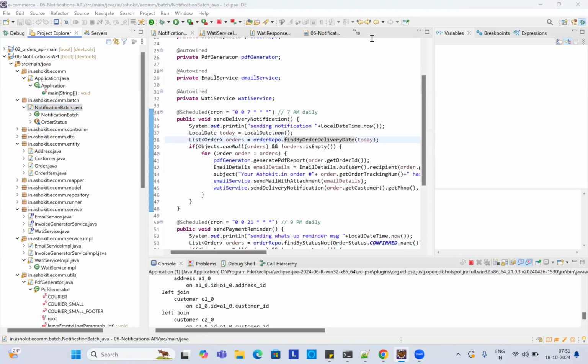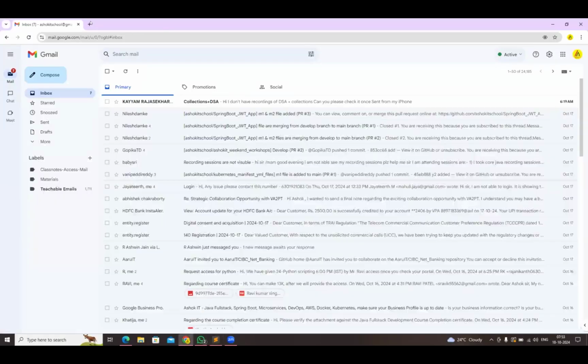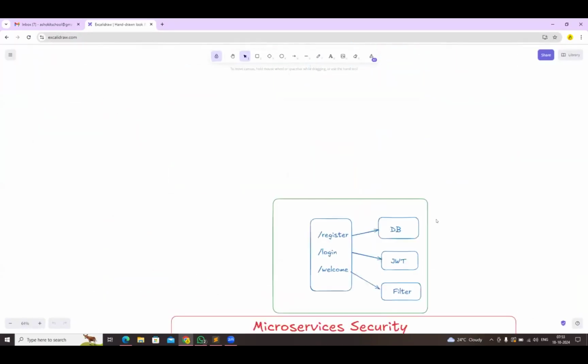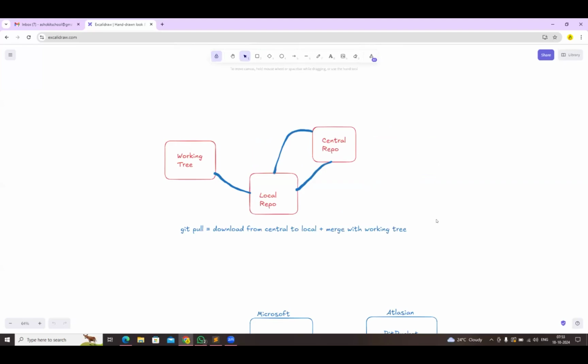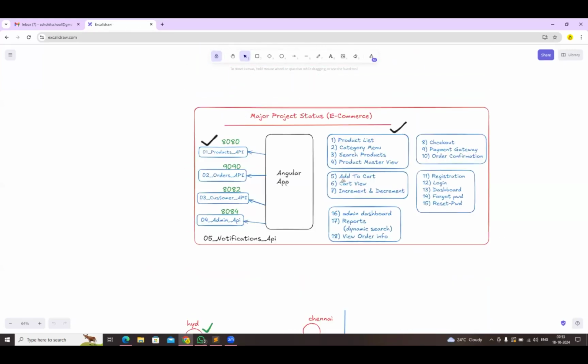Good, guys. Fine. Now, with this, we are able to understand what the notification service implementation is in our application. So with this, the majority of our application functionality got completed. We are able to complete the e-commerce project skeleton, with most of the functionalities in the e-commerce application. So let me go to the project architecture. Yeah, so this is what we have done so far.